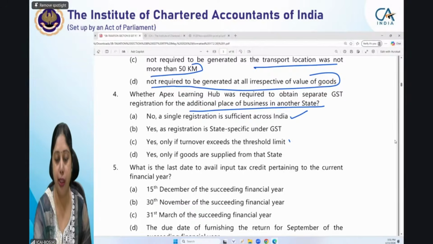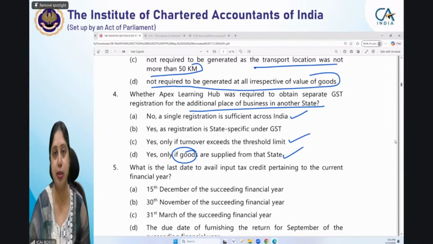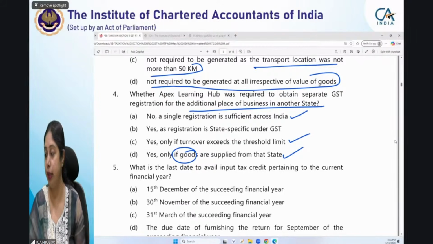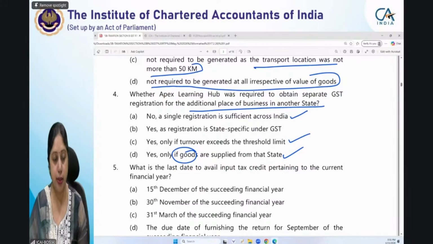Third, only if turnover exceeds the threshold limit in that particular state, or if goods are supplied only if goods are supplied from that particular state. यहाँ पे तो हम services की बात कर रहे हैं because he is a coaching center. It is a coaching center, तो coaching center तो सिर्फ services ही provide करता है. Let us see the answer.